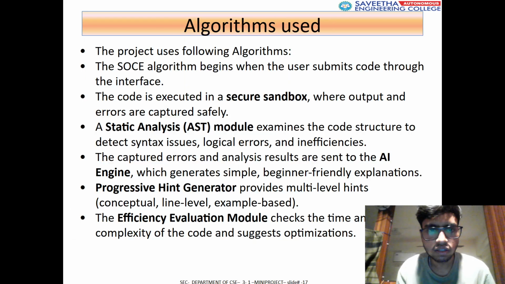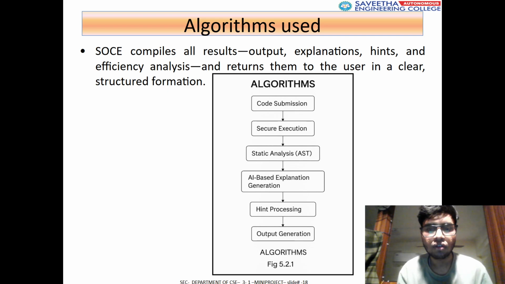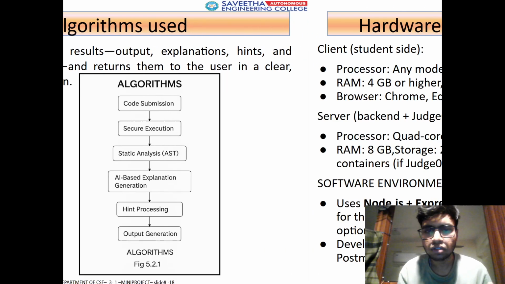This is our basic algorithm: submit and execute the code, and after that analyze syntax errors. The engine will process the explanation, and a hint will be generated accordingly. This is the step-by-step code submission, secure execution, analysis, and error explanation and hint generation. This is the process flow of this project.